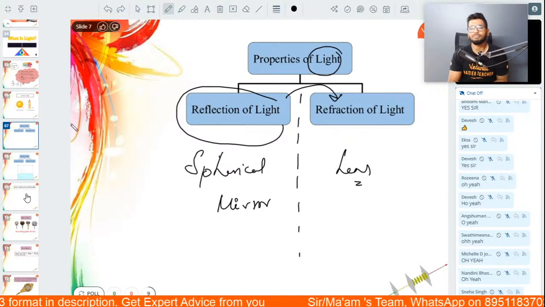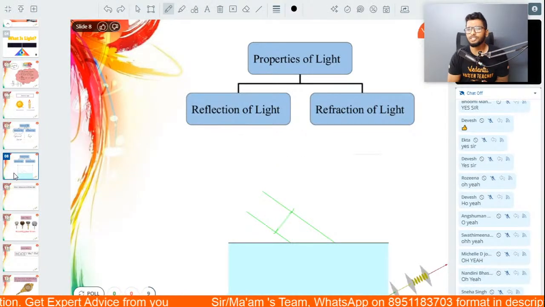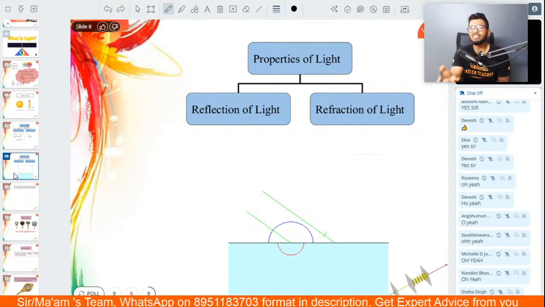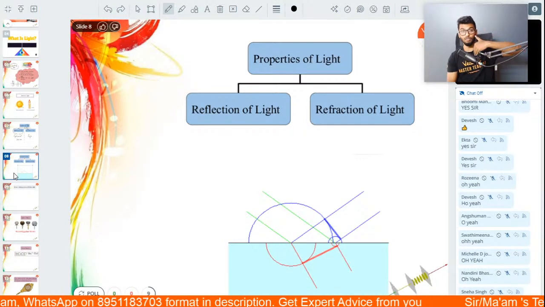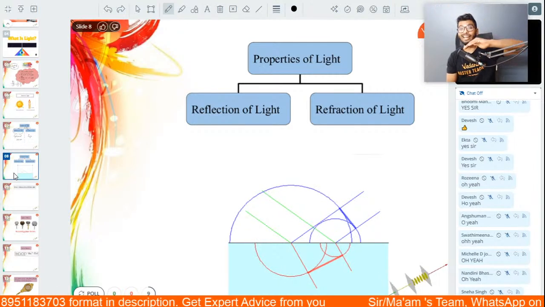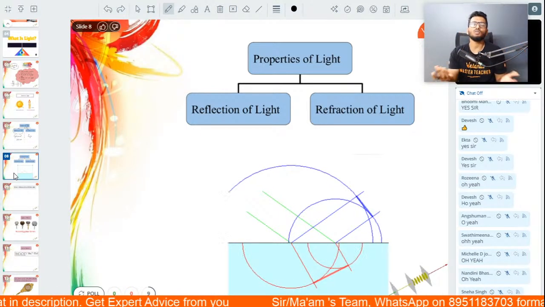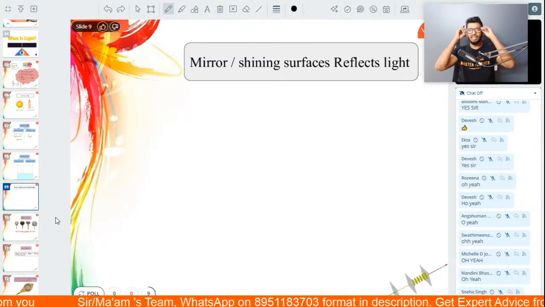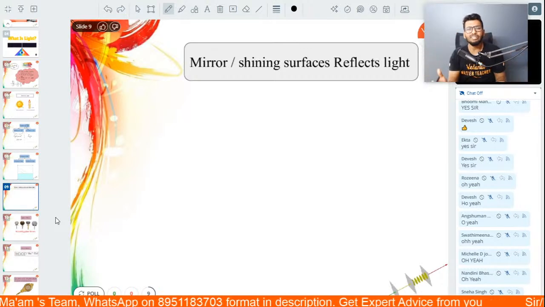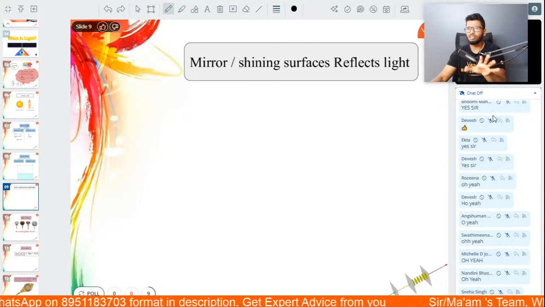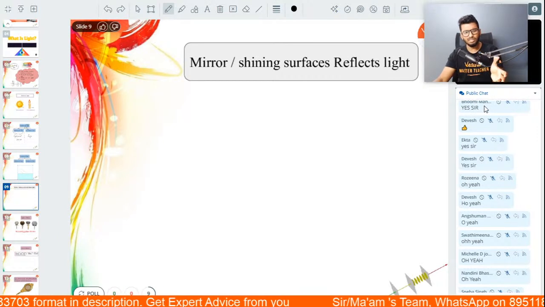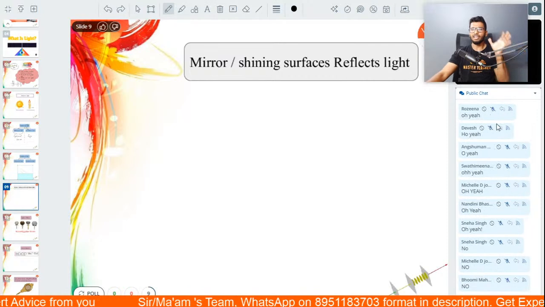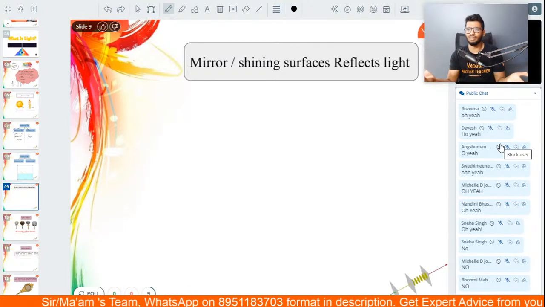Let's start with reflection. In simple words, guys, reflection is nothing but the bouncing of a ray of light from a surface. When light goes and hits a surface, the bouncing back of that light into the same medium is what is known as reflection. Now, you might be wondering, sir, can only mirrors reflect light? What do you think? Okay, in the chat box, do you think only mirrors can reflect light? Like only mirrors and shiny surfaces can actually reflect light, like nothing else can reflect light.